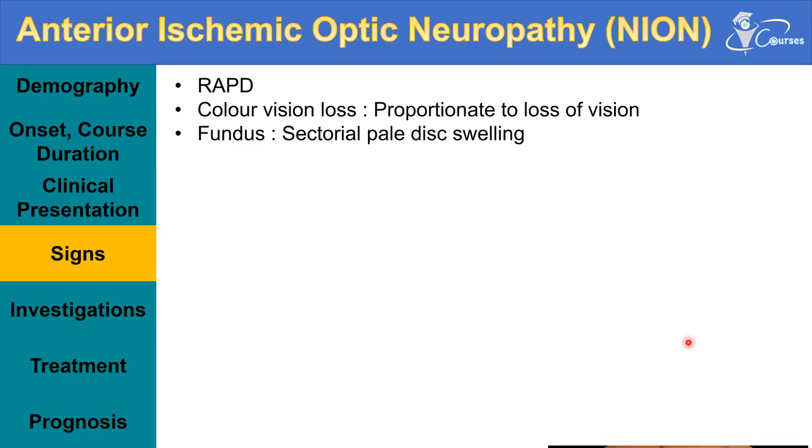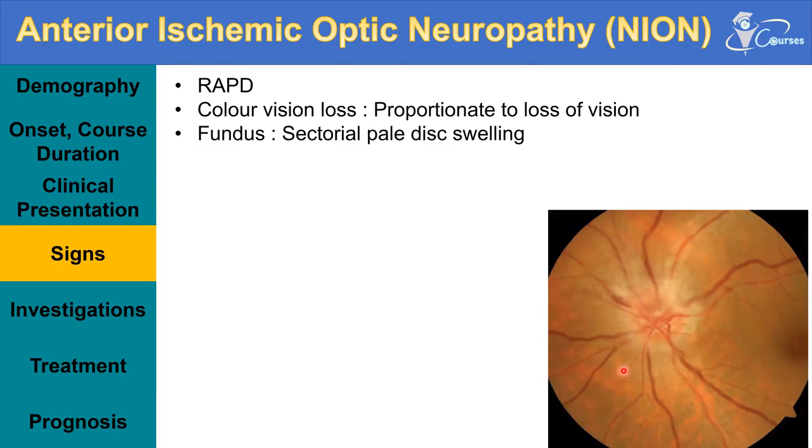When you check the fundus of those patients, you find that there is a sectorial pale disc swelling. The disc swelling usually takes a sector. You can see here it is taking the upper sector, and there is blurring of the disc margin. The lower disc looks more normal.